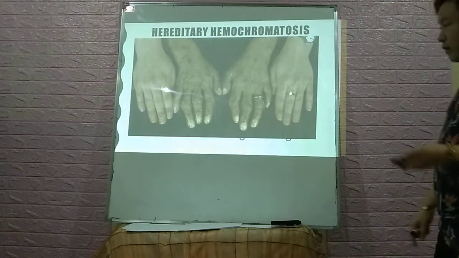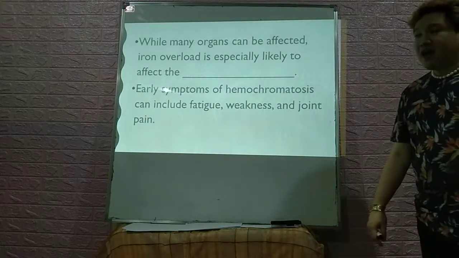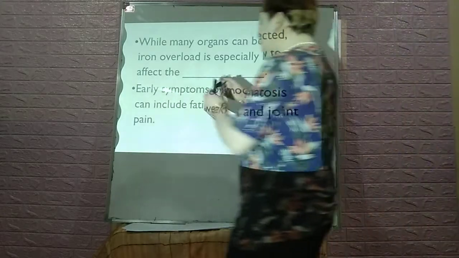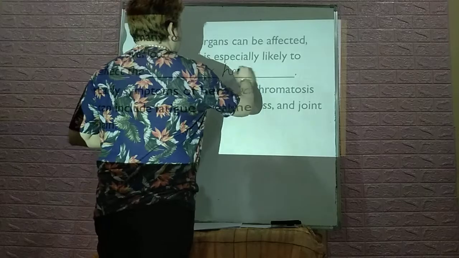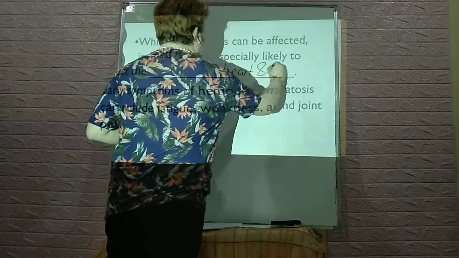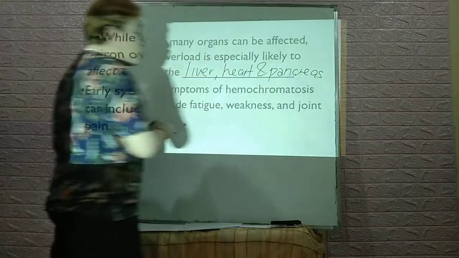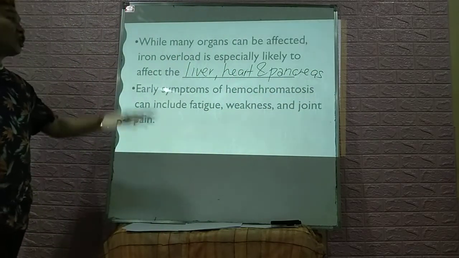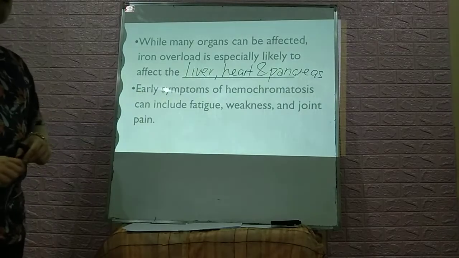Okay, so let us now proceed with this one. Of course, while many organs can be affected, iron overload is especially likely to affect the following areas of our body. It is likely to affect the liver, the heart, and of course, guys, your pancreas. That's why this may be linked to liver diseases, to heart problems, and even to diabetes mellitus. Take note, it will affect primarily the liver, the heart, and of course, the pancreas.